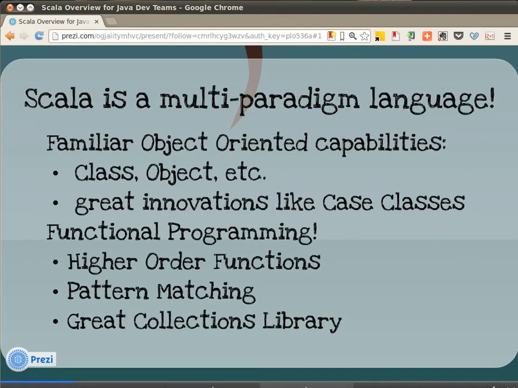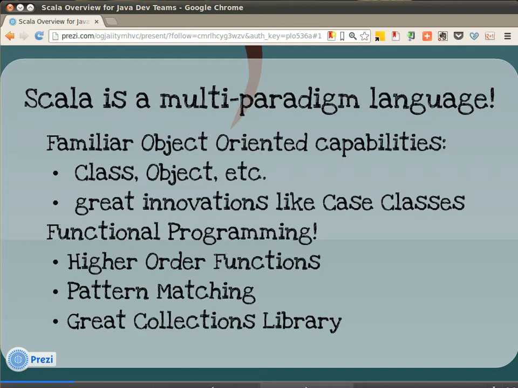To begin with, Scala is a multi-paradigm language. For people coming from Java, they'll find very familiar object-oriented capabilities, with classes and objects in a traditional type hierarchy, but they'll also find great innovations like case classes that allow us to write more concise object-oriented programs. In addition, Scala brings functional programming into the mix, with support for higher-order functions, pattern matching, and a great collections library.